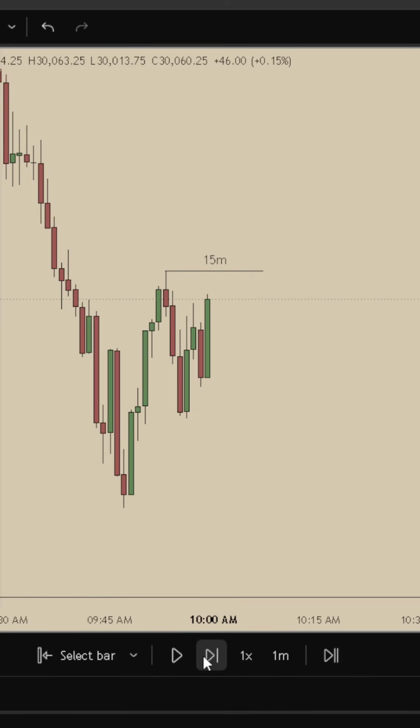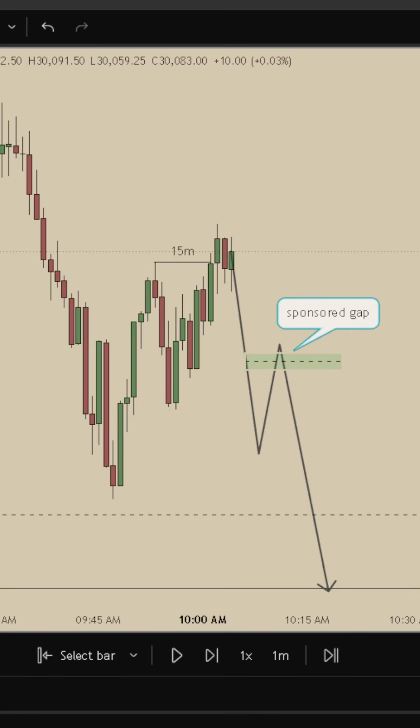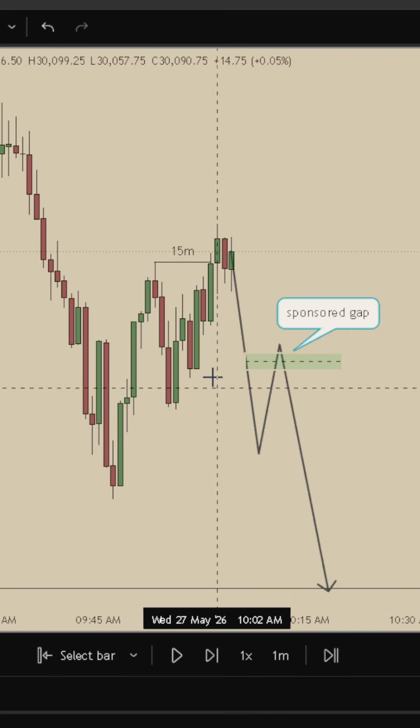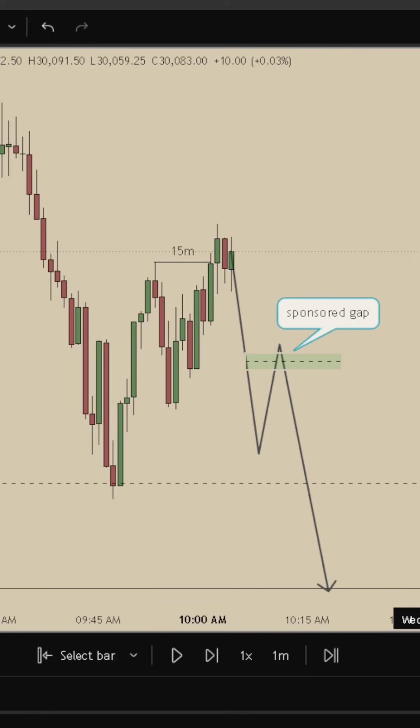open up a 15-minute fair value gap, which I want to see price respect the more discounted 15-minute fair value gap to confirm that the discounted 4-hour was our draw on liquidity. From here, I wanted to see price distribute down, open up a sponsored 5-minute gap to then take a continuation short towards the 4-hour unmitigated gap below.